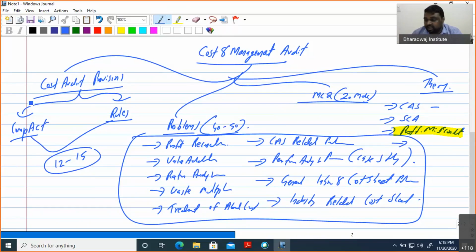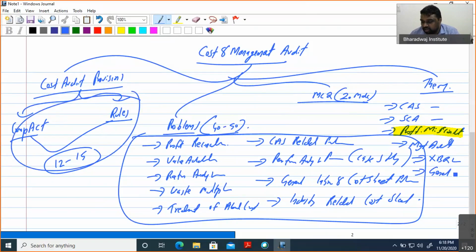Then we have another area called management audit. Then XBRL, so far there is no question. We have an area called preparation of report under XBRL. So CAS, we have the standard on cost audit. Then other theory areas, already here two theory areas we have discussed. Then some general theory areas are there. This is what is in your portion.